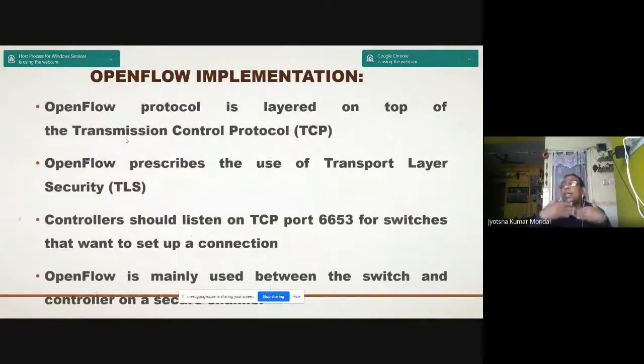Now, the implementation scenario of OpenFlow. The OpenFlow protocol is layered on top of the Transmission Control Protocol. So OpenFlow prescribes the use of Transport Layer Security, TLS. Controllers should listen on TCP port 6653 for switches that want to set up a connection. OpenFlow is mainly used between the switch and controller.